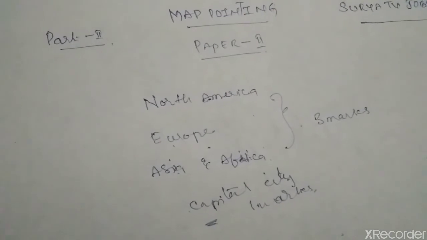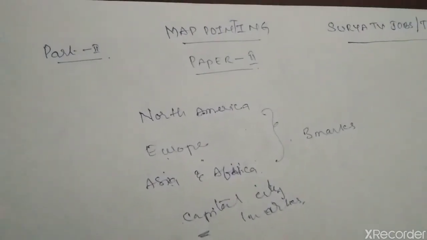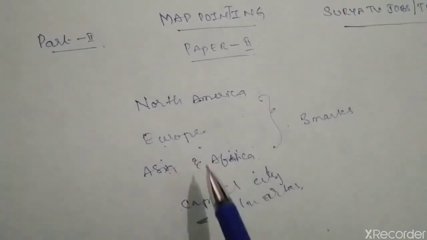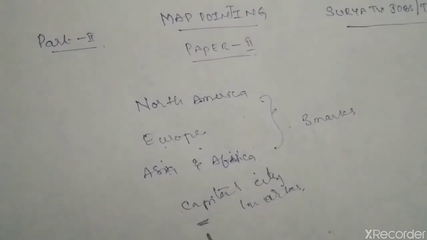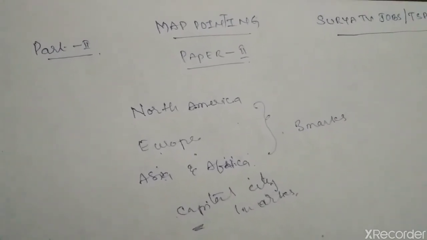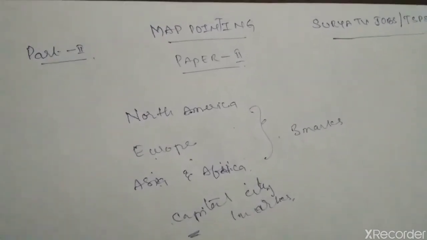For those people it's a tricky question they want to ask you, but nothing is very difficult to score in map pointing. This is the general way we need to do it. What about the other continents? For example, Australia is there, and South America is there. They won't focus on those.